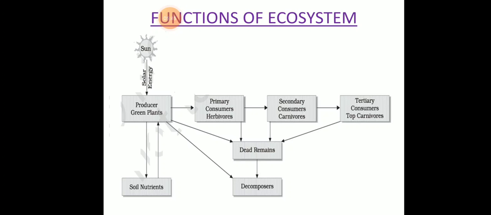So this energy enters the living world through photosynthetic organisms, and then it passes on from one organism to another in the form of food, right? And then the organism which traps solar energy and acts as a producer also uses some energy for its own life processes. Only a portion of the energy trapped is taken up by the primary consumers.